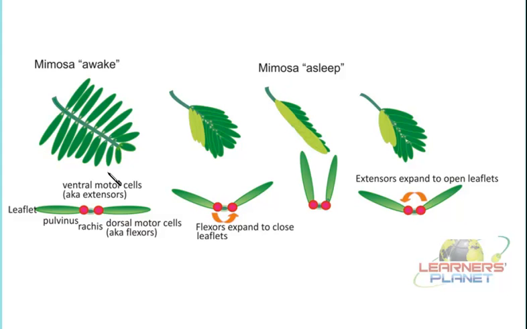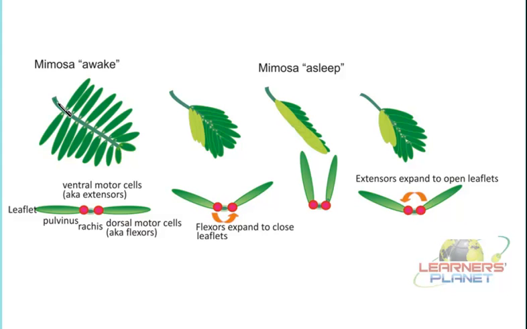Now how is it happening? That is what we have to explain. They are under the control of specific muscles present in the rachis of the plant. What is this rachis? It is this particular part of the leaves, or the stem-like structure on which the leaves are actually positioned.